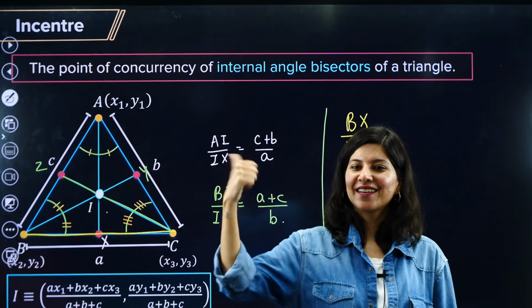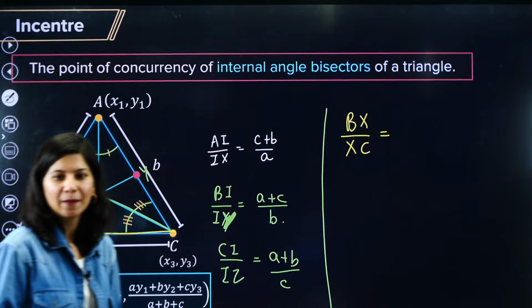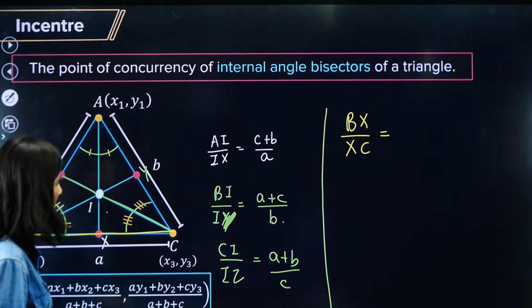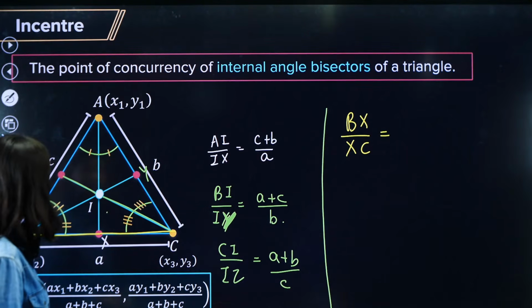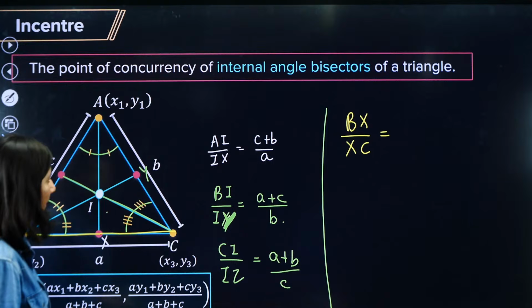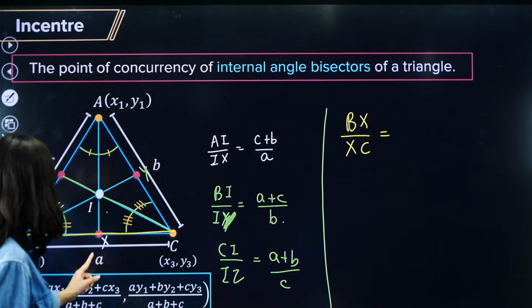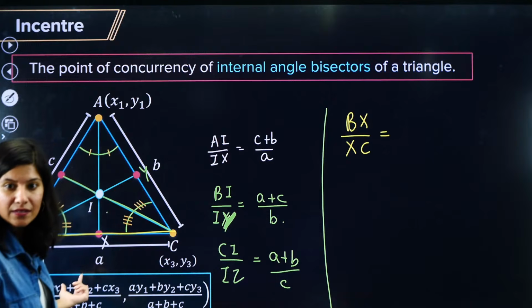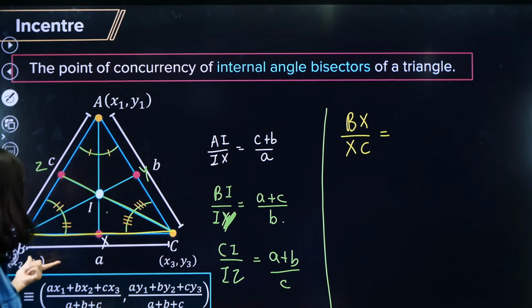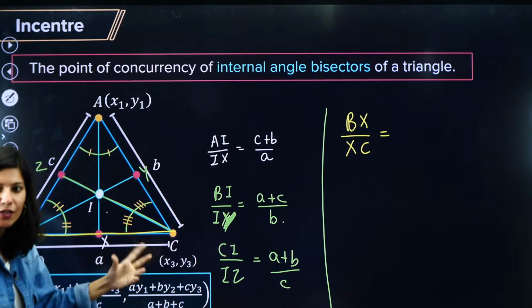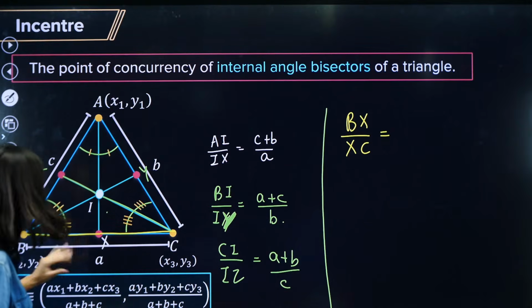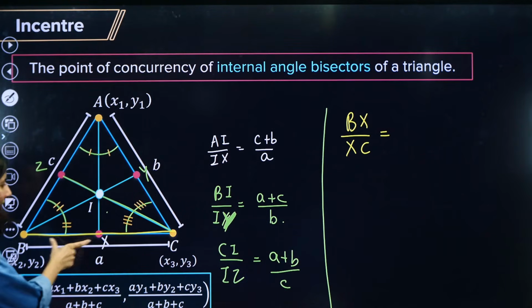It is like this. So same we have to do it. BX upon XC. You can make it XC upon BX also, but this is fine. So yes, BX upon XC.